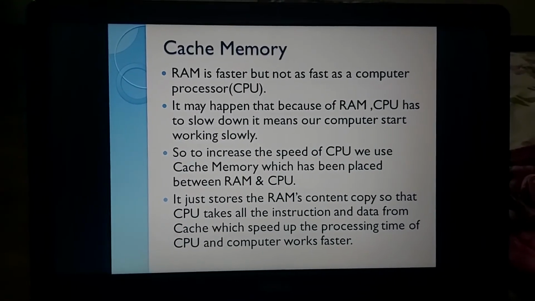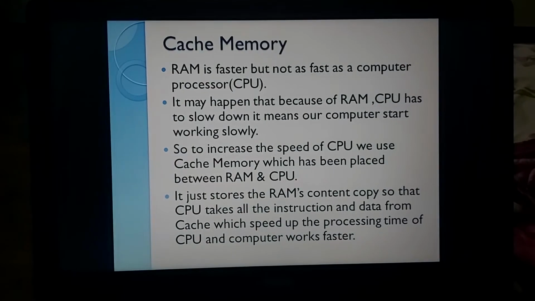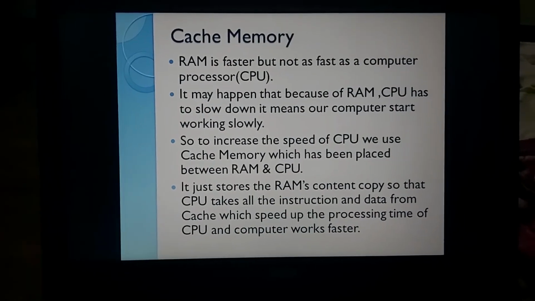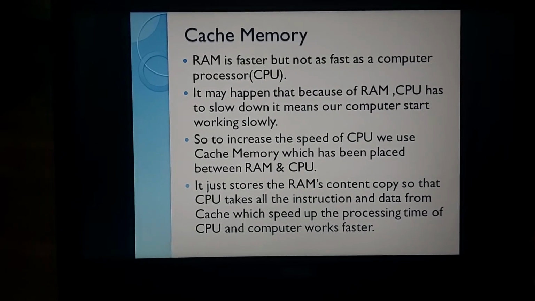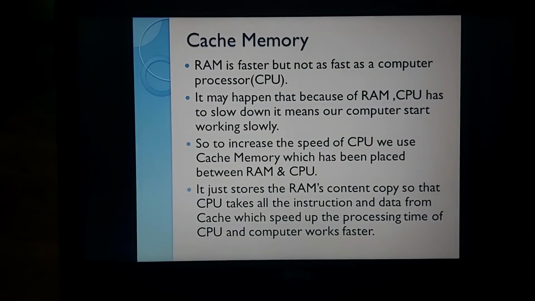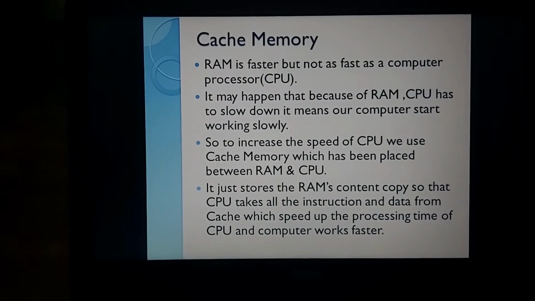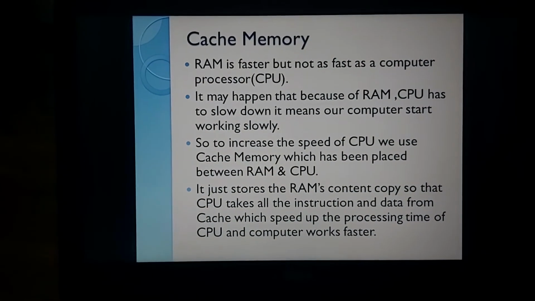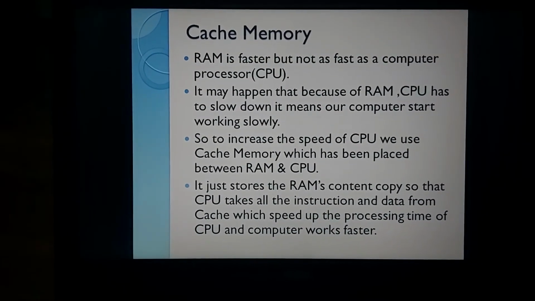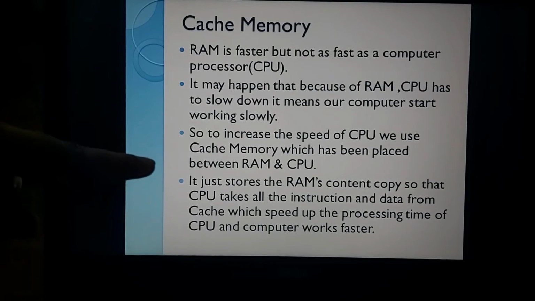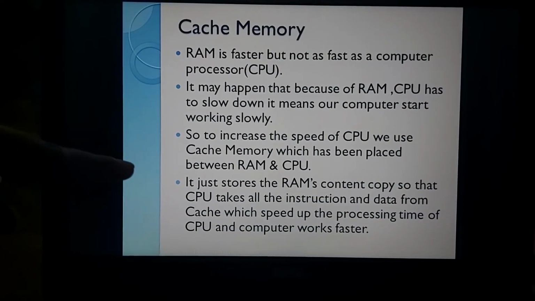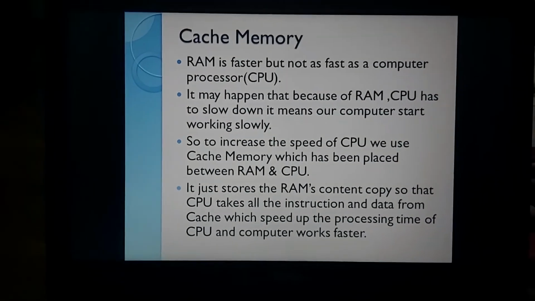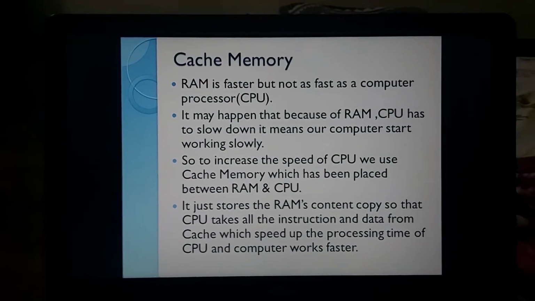Cache memory is nothing, it's a shadow of the RAM. So the data that is in RAM, we will bring into cache memory, and we will keep cache memory near the CPU. So what will happen, the CPU will not need to go to the RAM again and again for everything. It will directly coordinate with the cache memory. Okay, now its repeated jumping to the RAM is avoided. Now the CPU is in direct contact with the cache memory, and cache is a shadow or an image of the RAM. So the CPU will now start working very fast, right. So it just stores the RAM's content copy so that the CPU takes all the instructions and data from the cache, which speeds up the processing time of the CPU and the computer starts working faster, right?